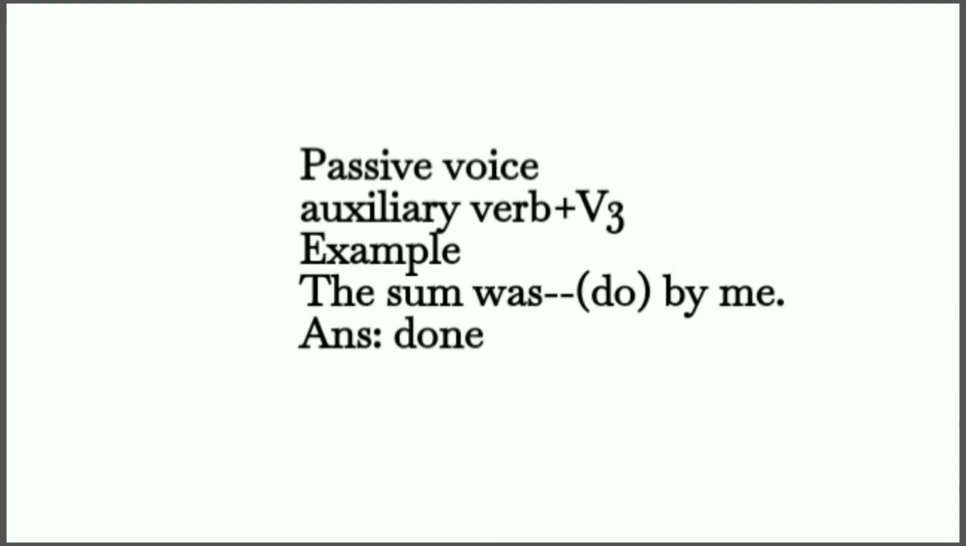Dear students, now we will learn the rule of passive voice. Here we can see auxiliary verb plus V3. That means in a passive voice, after an auxiliary verb, we have to use the past participle form of the main verb. For example, the sum was do by me. Here we can see the verb do, and so the answer will be done. The sum was done by me.